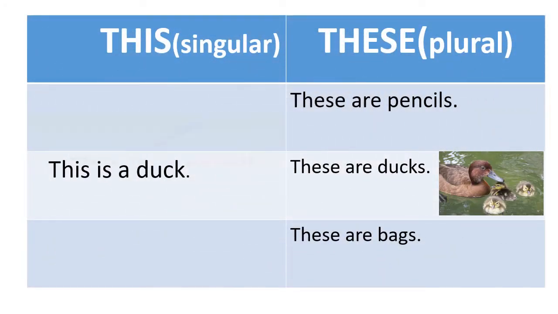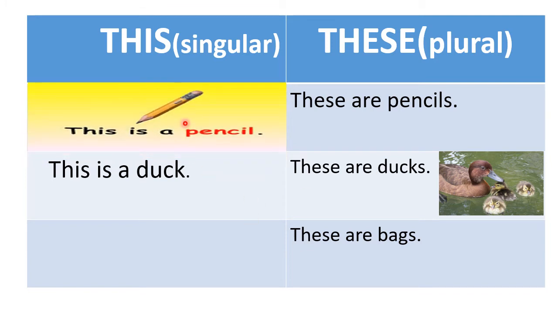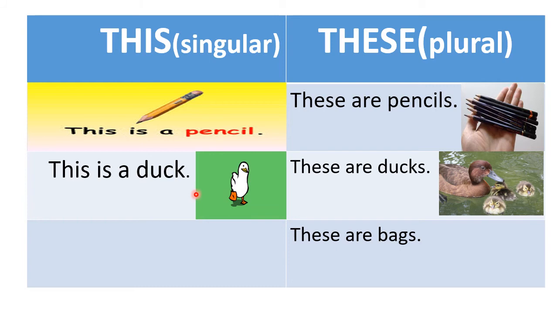See here, let us see the first sentence. This is a pencil. The pencil is with me. The pencil is with you. The pencil is in your hand, in your box, in your bag. This is a pencil. These are pencils. In the box, color pencils will be there. Normal pencil will be there. Yes, these are pencils. Now see here, this is a duck. Only one duck. So, and it is near.